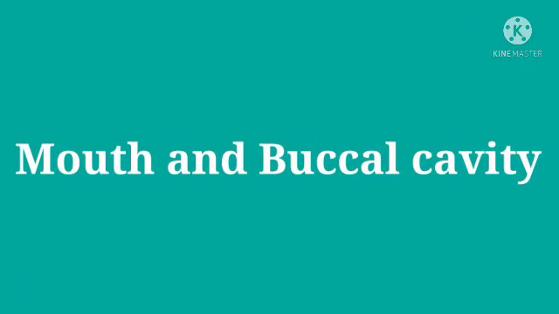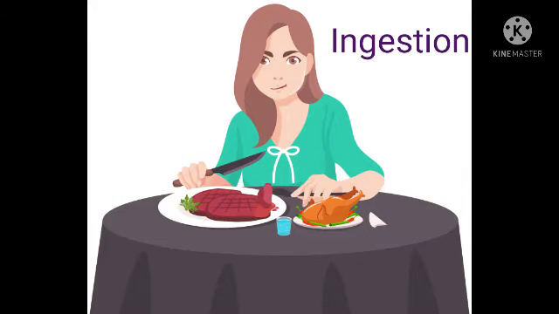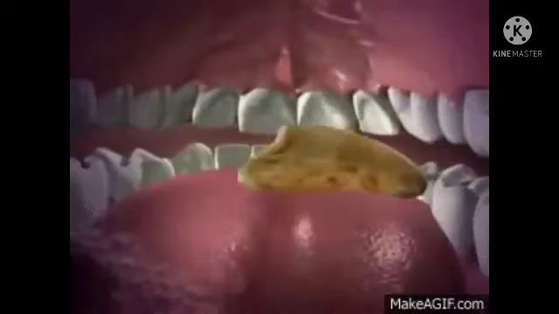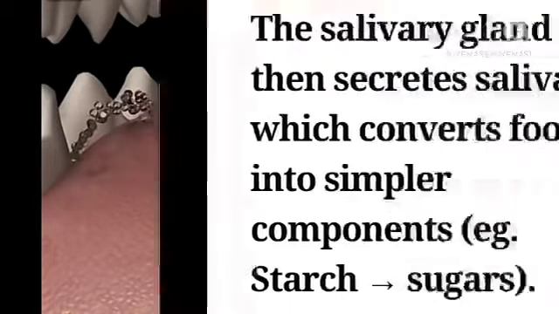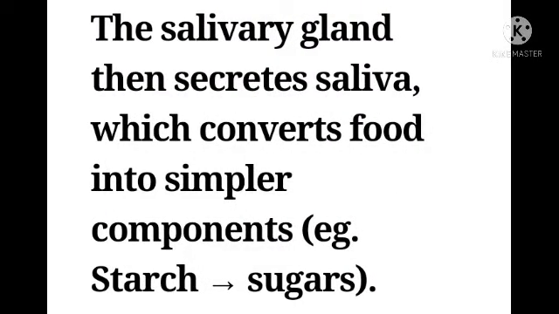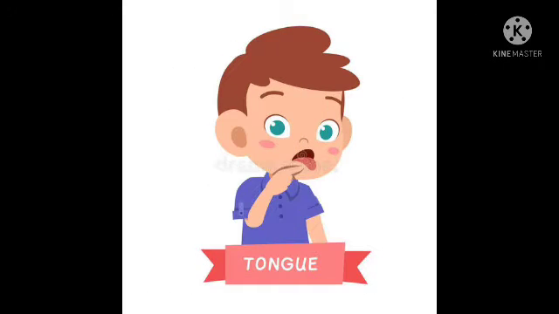Now, let us discuss the first compartment, mouth and buccal cavity. Food is taken into the body through the mouth, and the process of taking food into the body is called ingestion. The food is broken down into smaller pieces by the teeth. The mouth has salivary glands which secrete saliva. The saliva breaks down the starch into sugars. The tongue helps to mix the food with saliva and swallow the food.